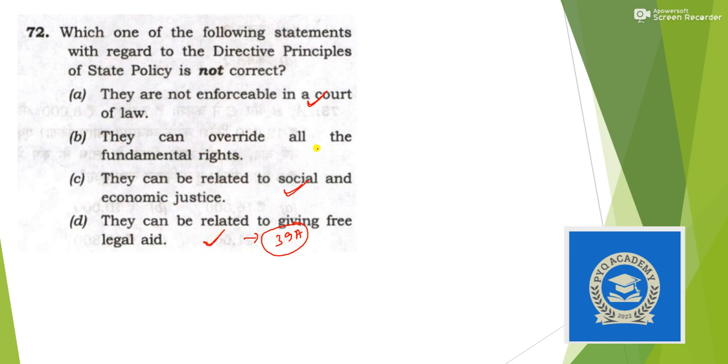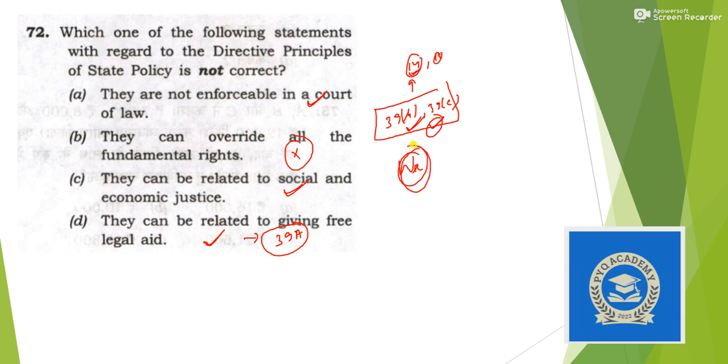Then they can override all the fundamental rights. No, they cannot override all the fundamental rights. Although Article 39B and 39C are the two DPSPs which can override Article 14 and 19, especially 14, because Article 39B and 39C violate the principle of right to equality, but it is for the welfare of the state. So DPSP as a whole cannot override all the fundamental rights. So option B is incorrect here. So the answer should be option B.